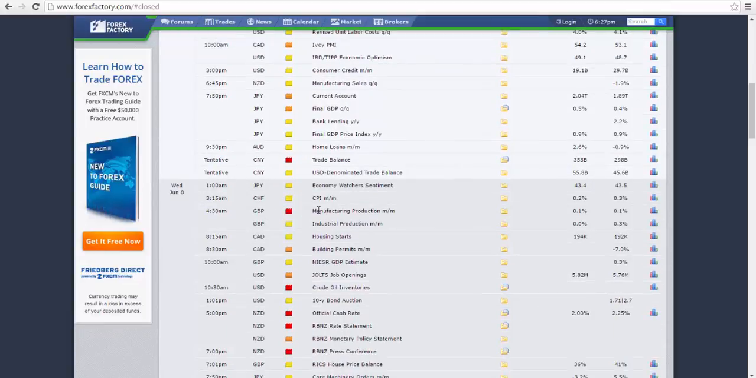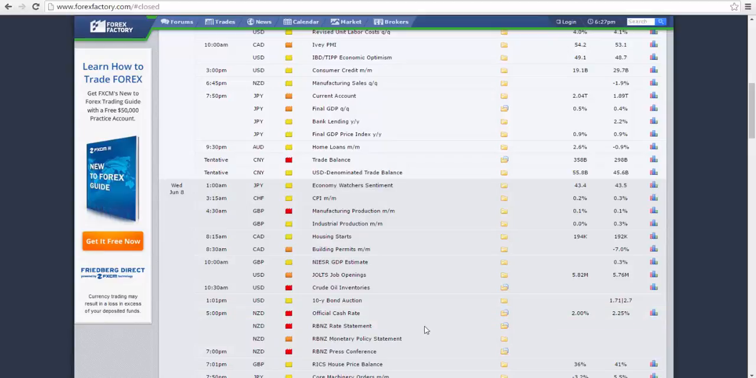Going into Wednesday, we have manufacturing production numbers for British pound and then building permits for Canadian dollar and crude oil inventories. We also have official cash rate for New Zealand dollar and then Reserve Bank of New Zealand rate statement and monetary policy statement. According to the calendar here, they're expecting a rate drop from 2.25 to 2%. So that's what the market is expecting. If they do drop interest rate there, we could see a big drop in the New Zealand dollar. So we'll be mindful of that.